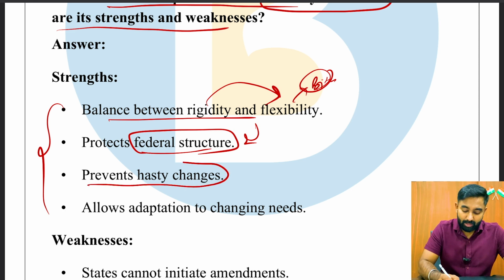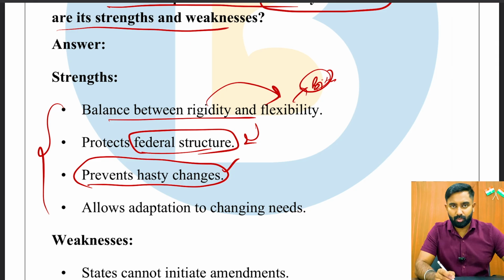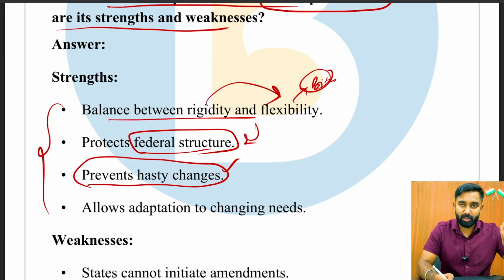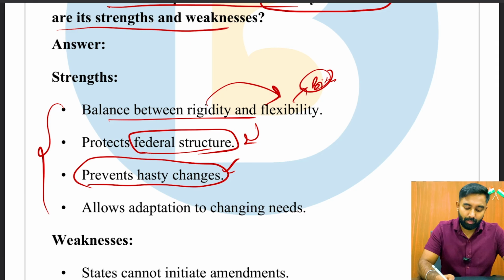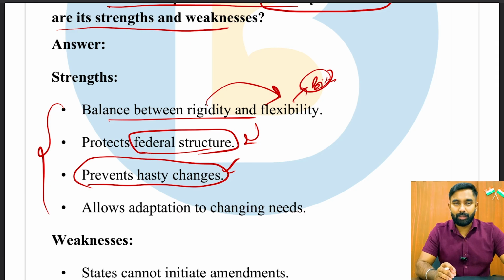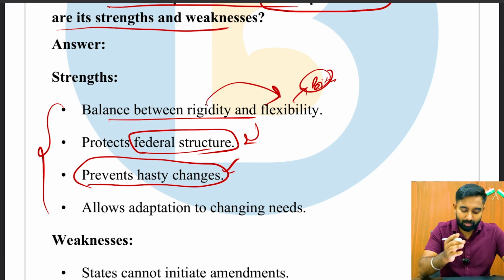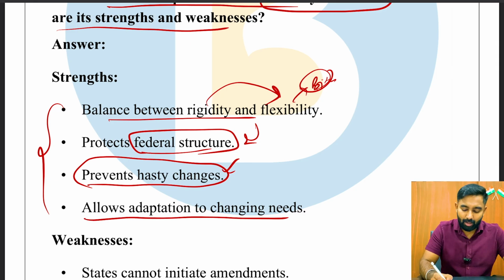And then it prevents hasty changes, because we have certain procedures. It's not the simple majority that is required, especially with respect to constitutional changes. We have special majority, and it is not easy to get that special majority. Plus, we're talking about two houses, Rajya Sabha and Lok Sabha, right? So it is very important that it puts a brake on hasty changes and allows adaptation to changing needs.